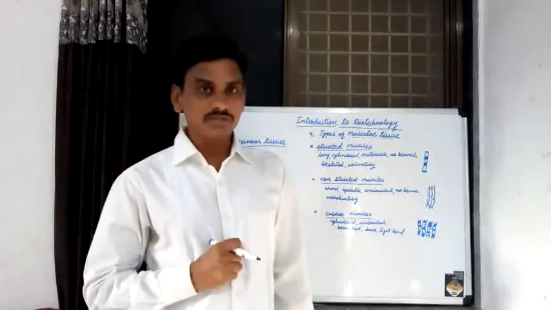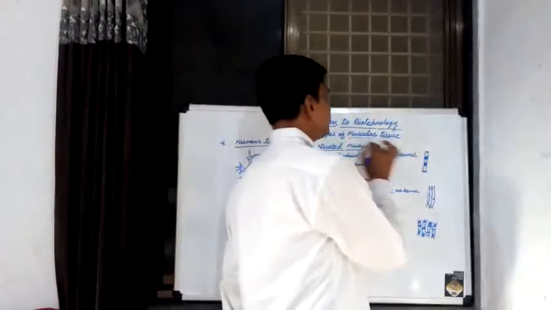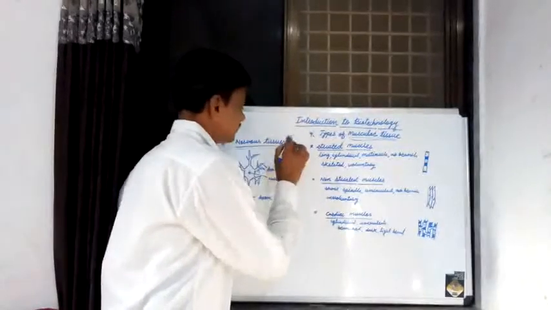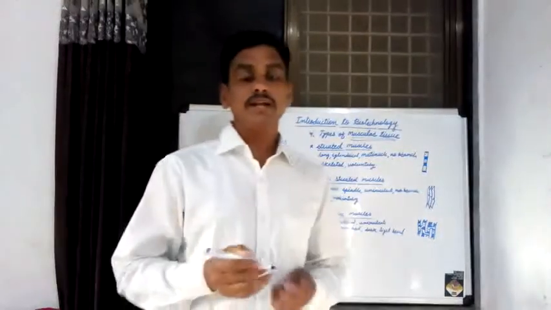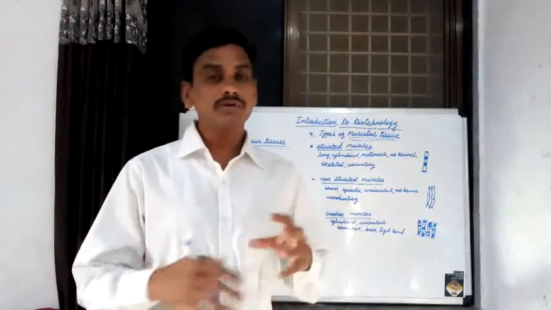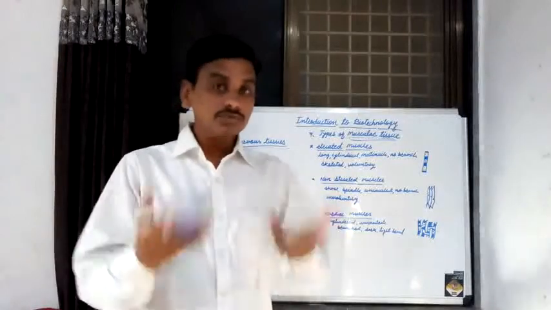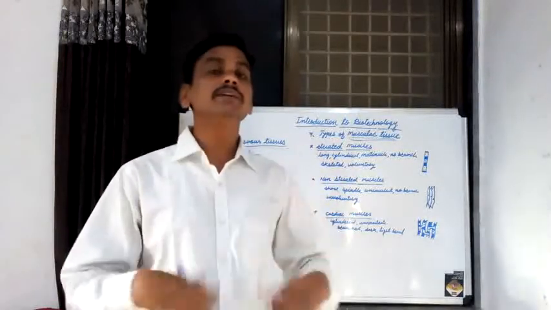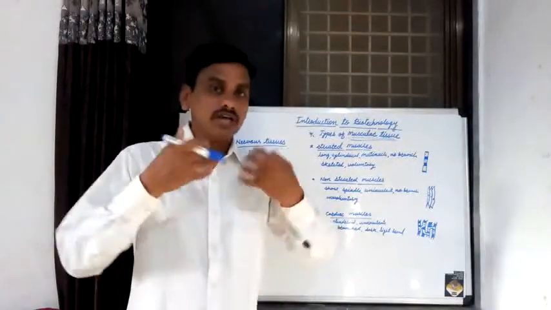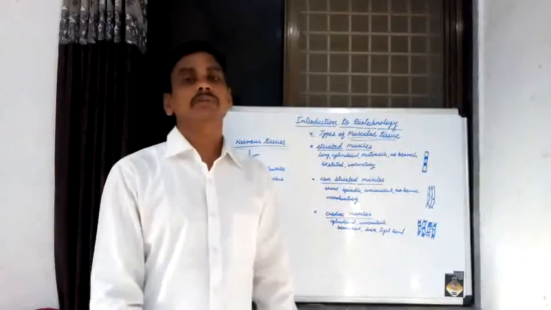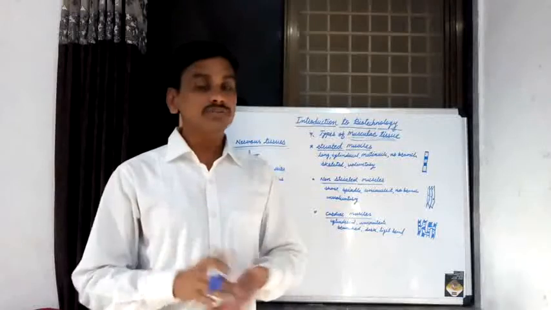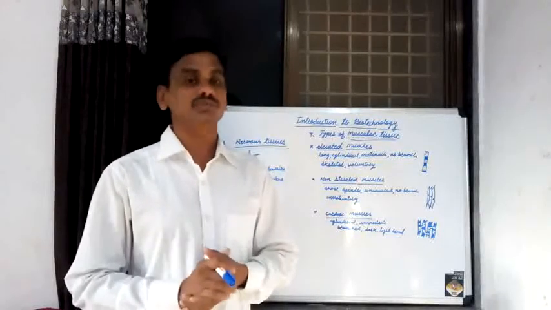The second type of complex tissue is known as muscular tissue, and the third type of complex tissue is known as nervous tissue. Now muscular tissue, nervous tissue, connective tissue, epithelial tissue, these are known as different types of tissue, and these tissues are present in multicellular living organisms: in human beings, in plants, and in animals. Where these tissues are present and what are the functions of that tissue.